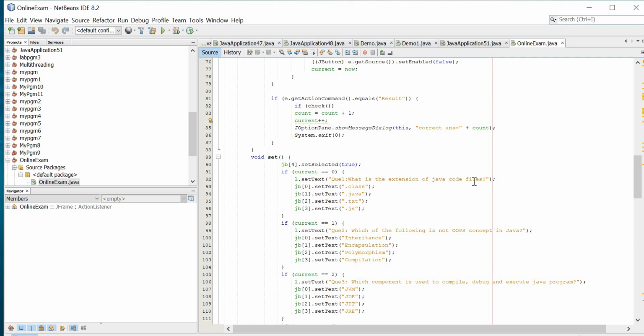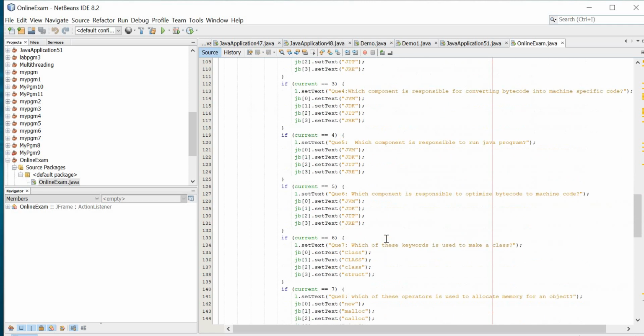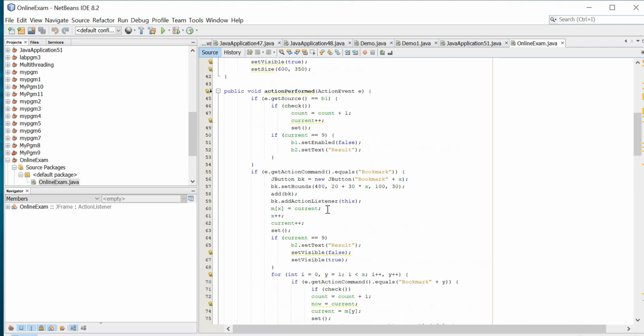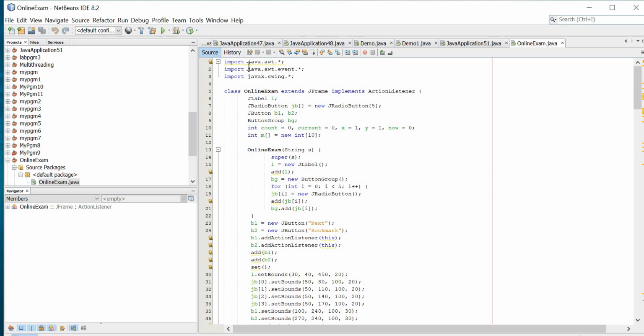What is the extension of Java code file? And these are the options: class, dot java, dot text, dot js. Which of the following, like this? So I've given approximately 10 questions. So let's understand from the starting. In these, all three are packages, AWT and dot event, swing. AWT means abstract window toolkit,